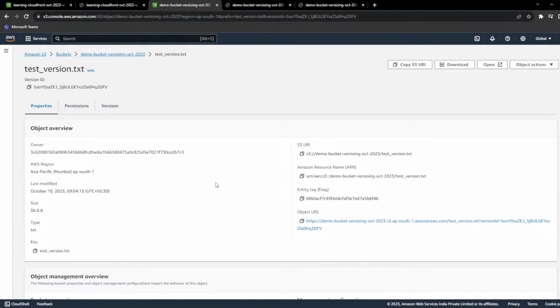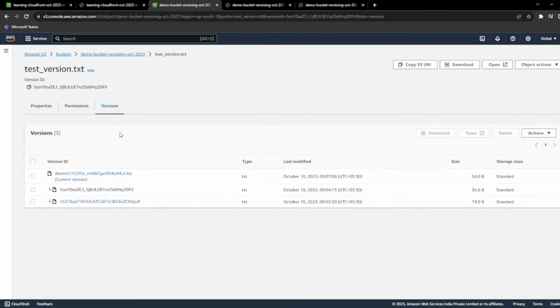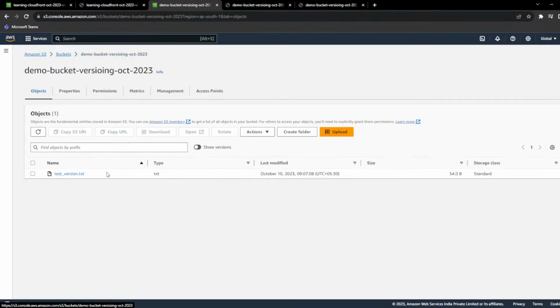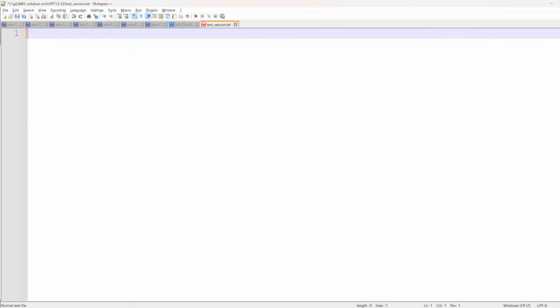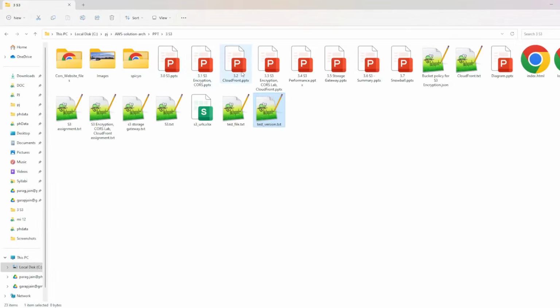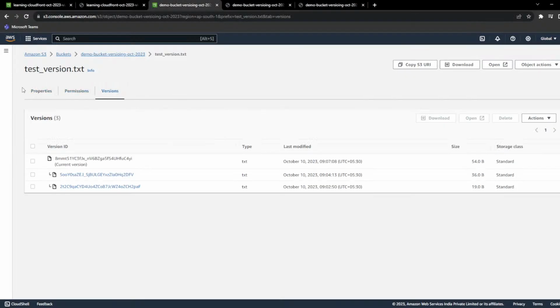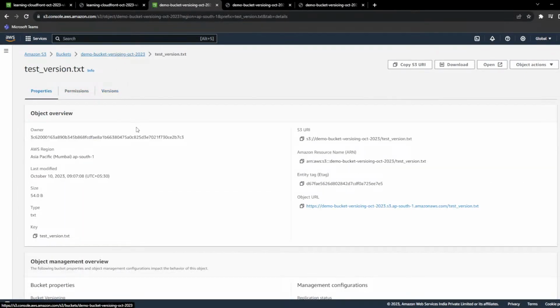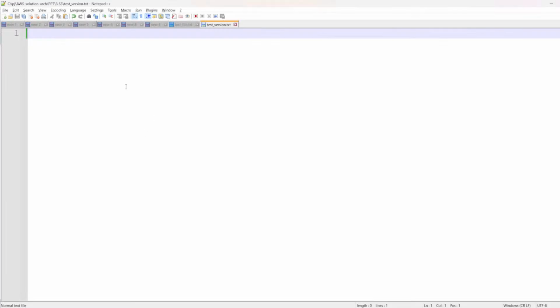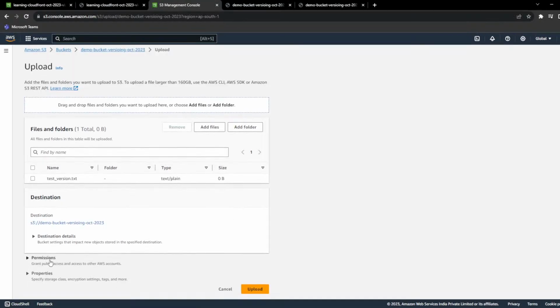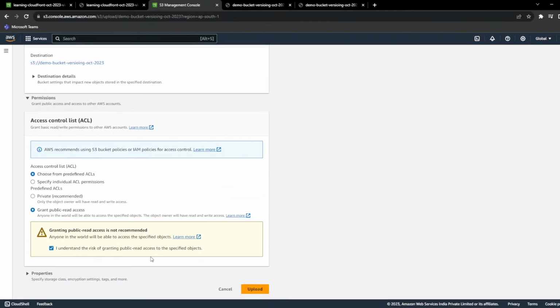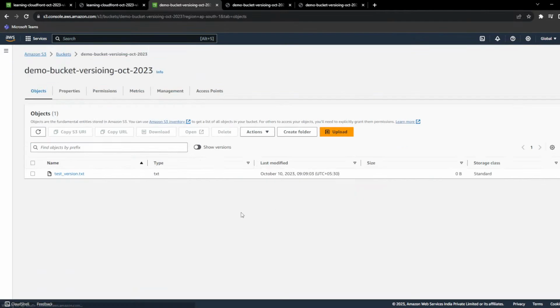Now, what is the advantage of versioning? One of the advantages is that I can roll back. Let's say somebody has uploaded a wrong file. So I have three files right now. These are three versions of the file. Let's do one thing: delete everything, then upload. Somebody accidentally uploaded the wrong data in the file.